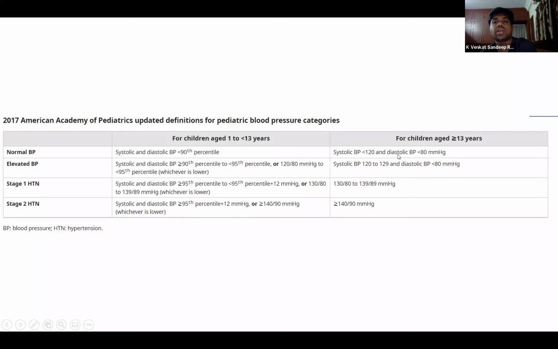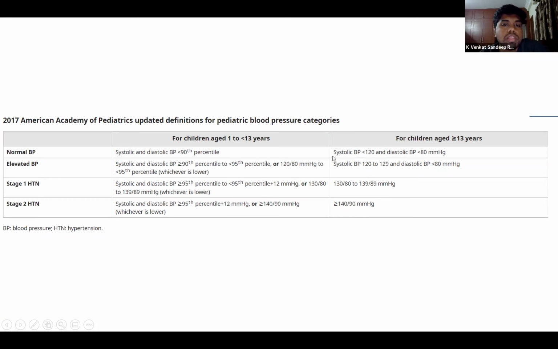For children above 13 years of age, we compare them with the adult standards. Normal blood pressure is less than 120/80. Elevated blood pressure is when the systolic is between 120 and 129 and the diastolic is still less than 80 millimeter of mercury. Stage 1 is between 130/80 and 139/89, and stage 2 is greater than 140/90.